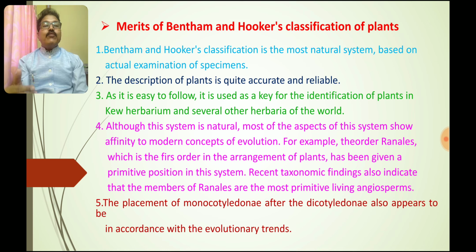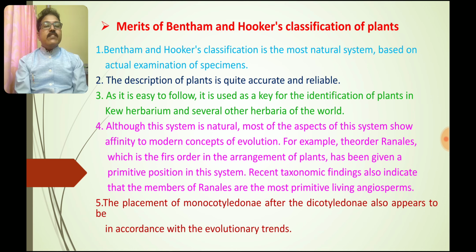The description of the plants is quite accurate and reliable. As it is an easy system to follow, it is used as a key for the identification of plants in the Kew herbarium and several other herbaria of the world.